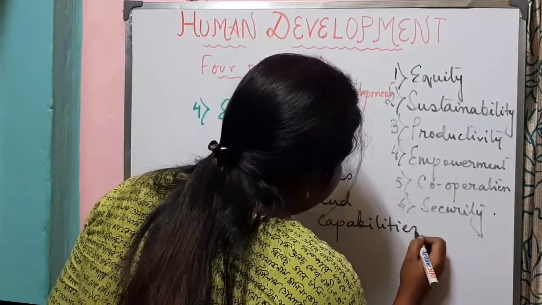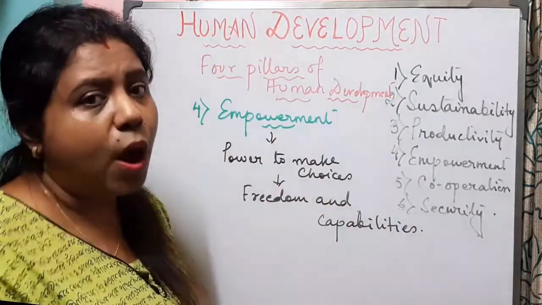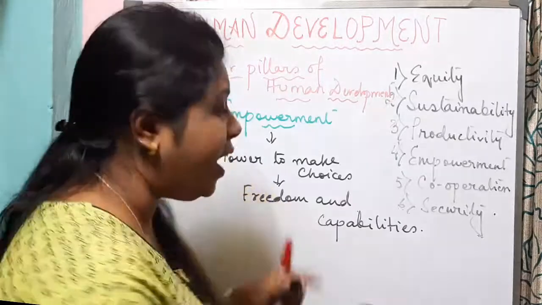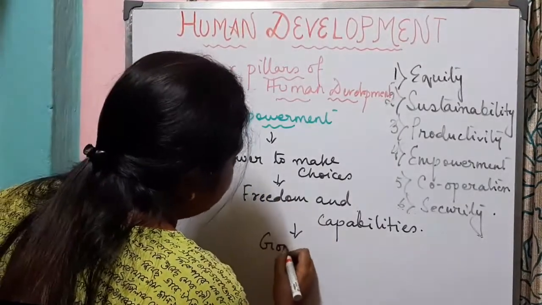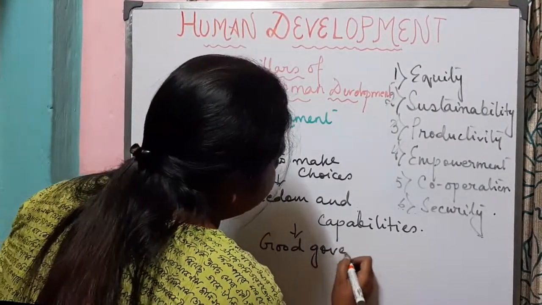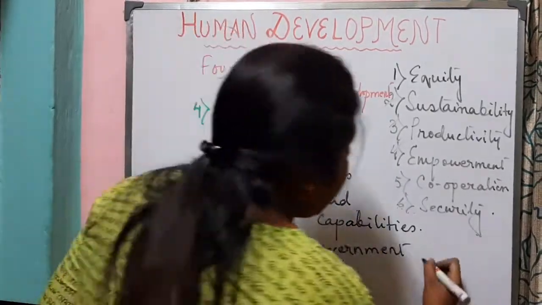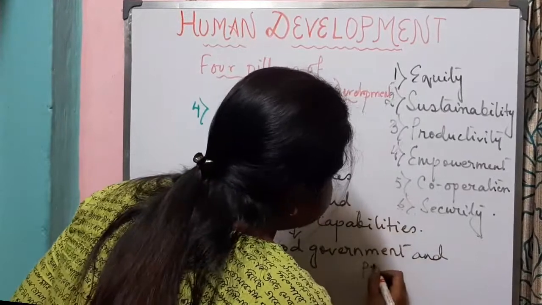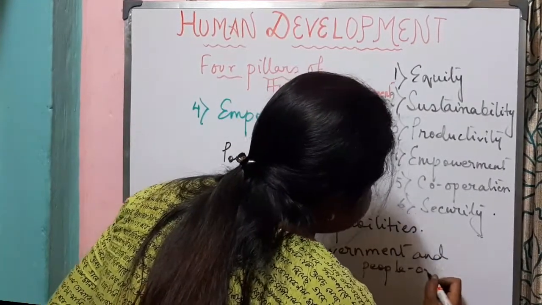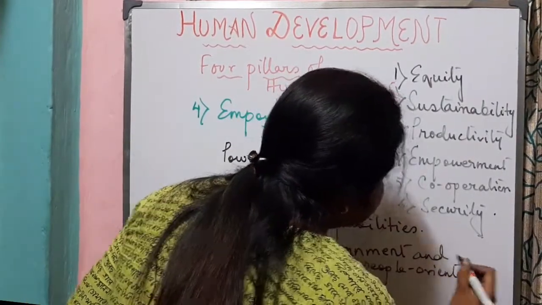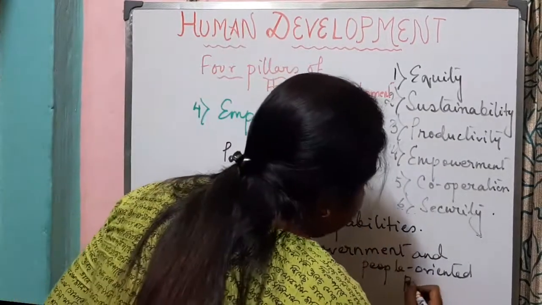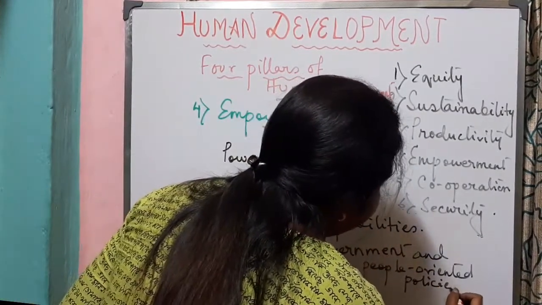If you want to make more people empowered in a society, it is very important to have good governance. That means a good government that will work for the people and with the people, and people-oriented policies, the policies which will help in the betterment of the people. Then it will lead to more empowerment.